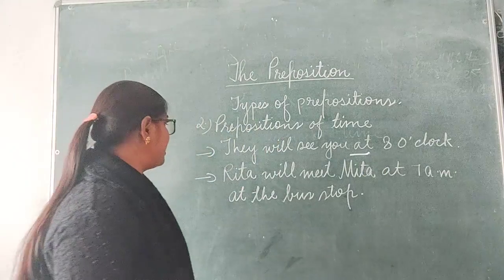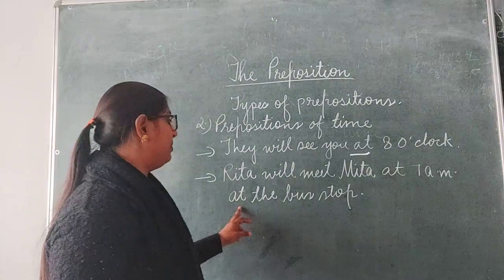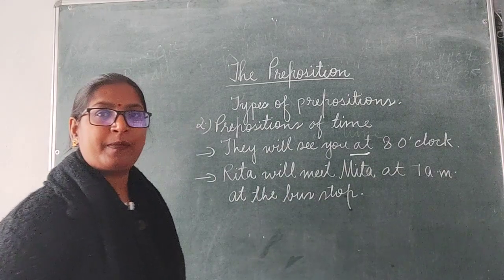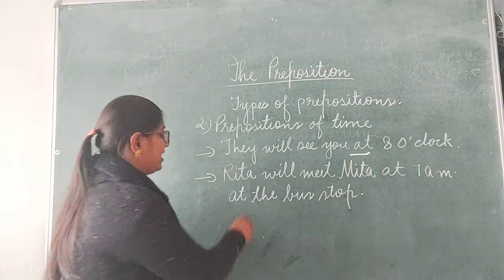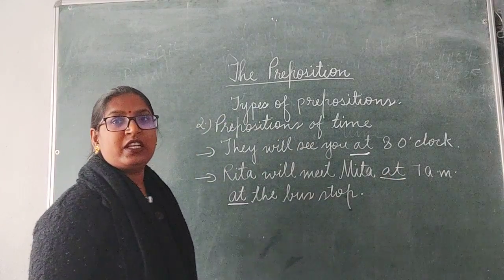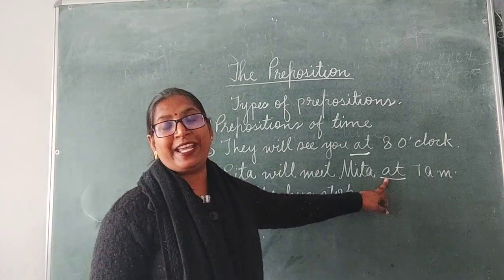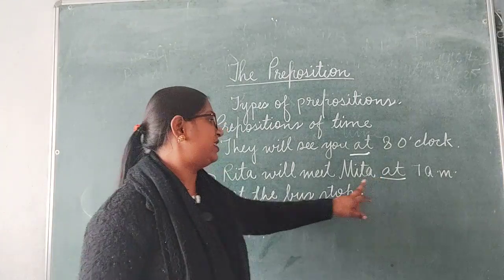Let's see another example. Rita will meet Meeta at 7 a.m. at the bus stop. In this sentence, we can see the preposition at is used twice. Clear? Now, what role does it play here?